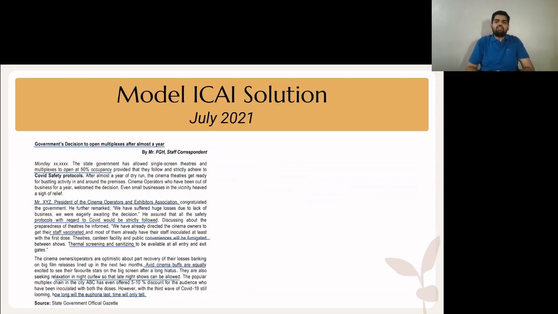So here you can see this is the model solution from the ICAI student portal website. You see the title, Government's Decision to Open Multiplexes After Almost a Year by Mr. So-and-so, staff correspondent. You have the date, and it says that the state government has allowed single screen and multiplexes to open at 50% occupancy if they strictly adhere to the COVID safety protocols. The cinema theaters get ready for bustling activity after almost a year of dry run. Cinema operators who've been out of business welcome the decision. Small businesses in the vicinity of the cinema have also welcomed this decision.